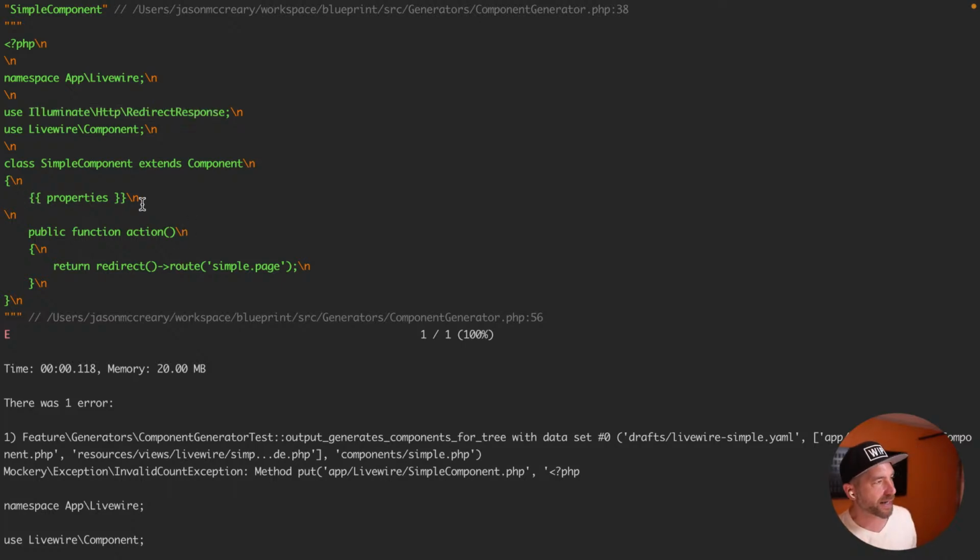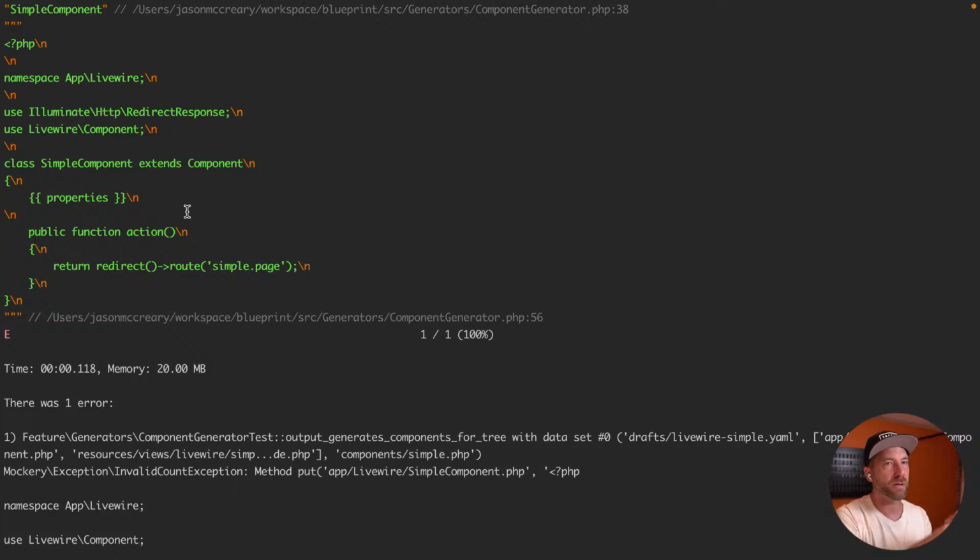But outside of not replacing the properties, which is something we need to do, this is generating the foundation of this simple component. It's generating the method. It's actually taking that parsed redirect action and turning it into Laravel code. That's awesome. But we're missing properties. That's going to be driven out by the next test fixture. So let's do this. Let's stop here. I think it's in a better place than it might seem.